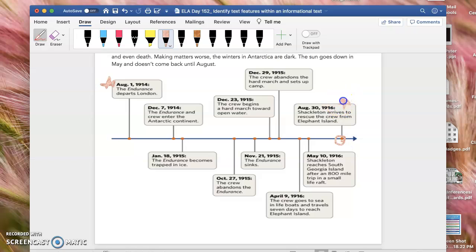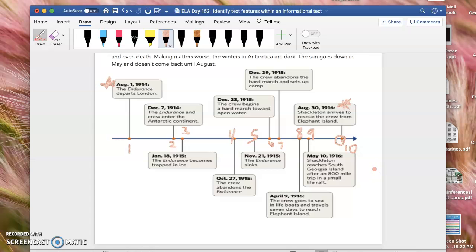We end here with August 30th, 1916. And so on the timeline, you get to see what happened first, what happened second, third, fourth, fifth. All of these are in order. Sixth, seventh, eighth, ninth, and then lastly, what happened last. Okay? All of these are in order.